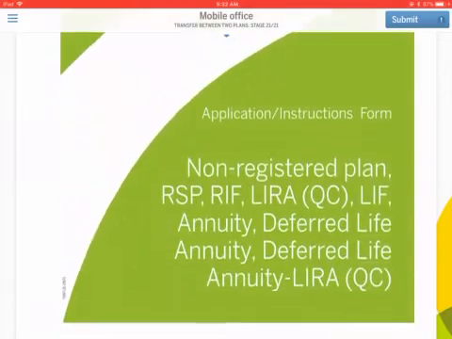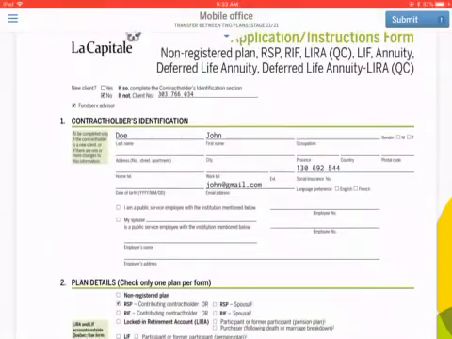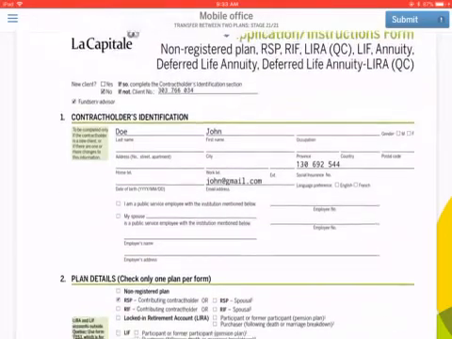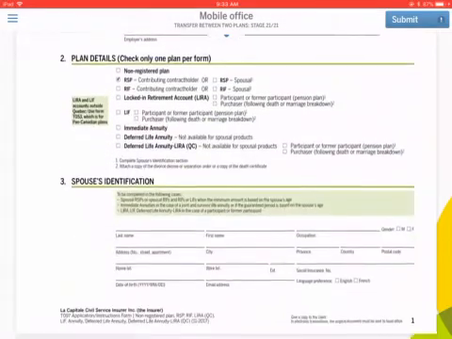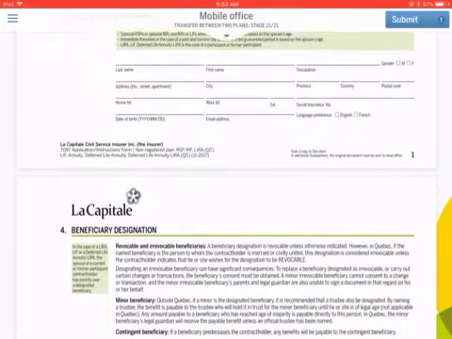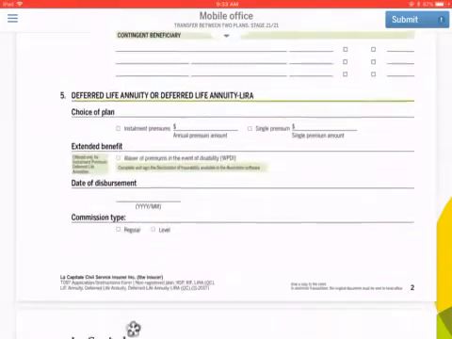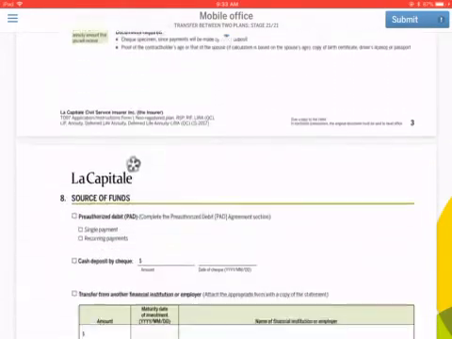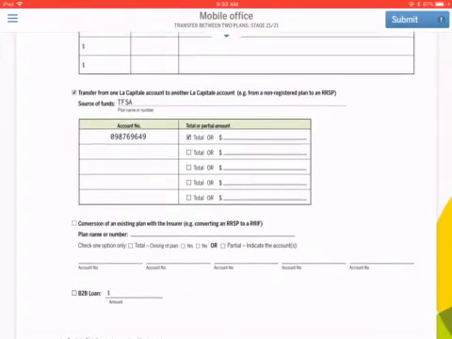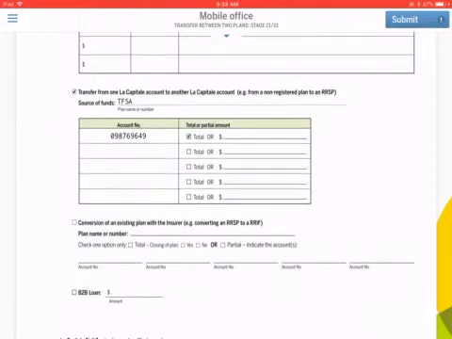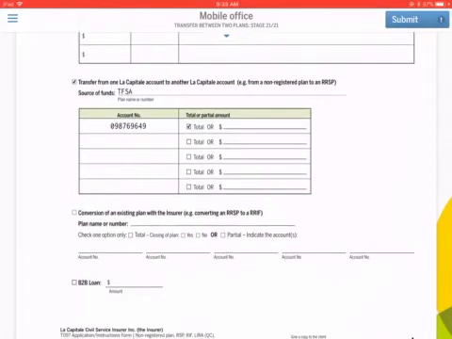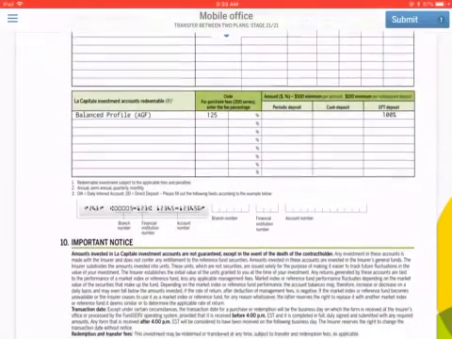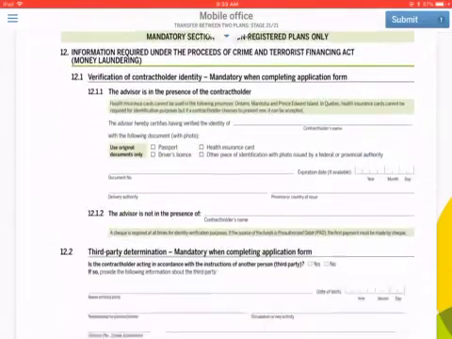And here we go. So just like our regular application, there's the information. We're setting up an RSP. TFSA, that's the source of the funds. It's coming from that account, and it's going into the Balance Profile at AGF.